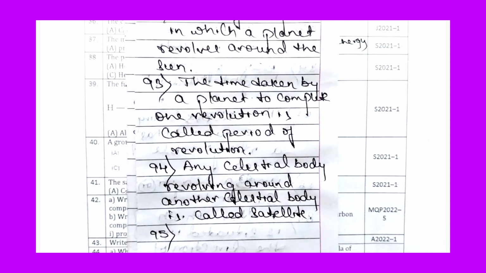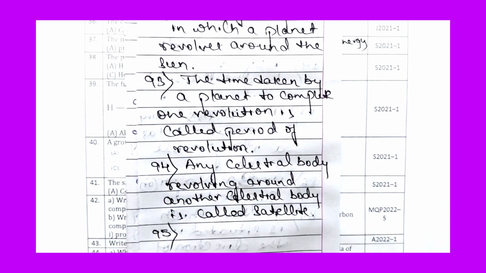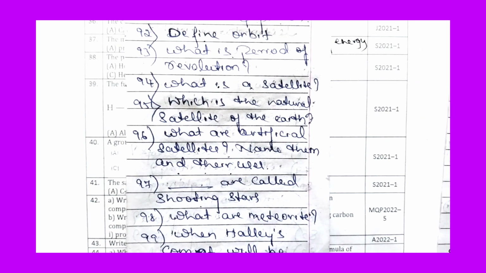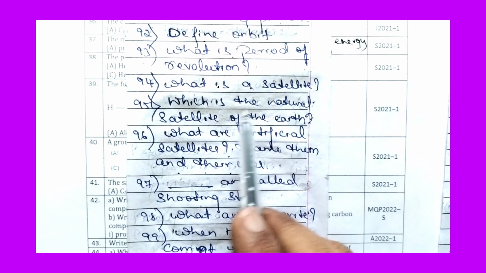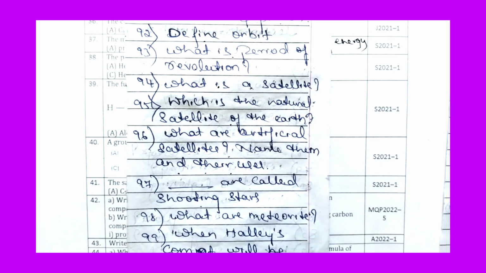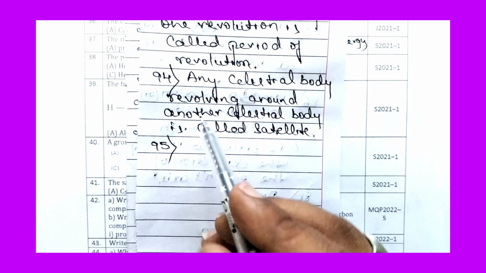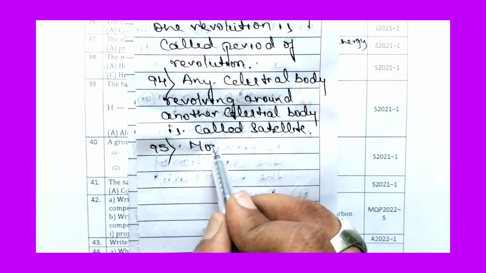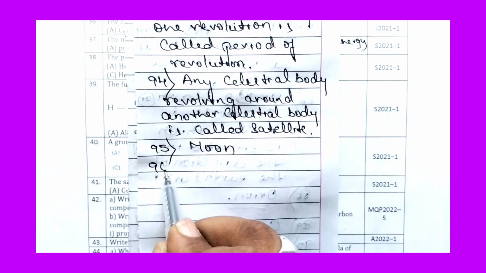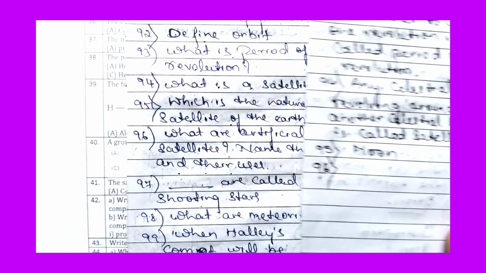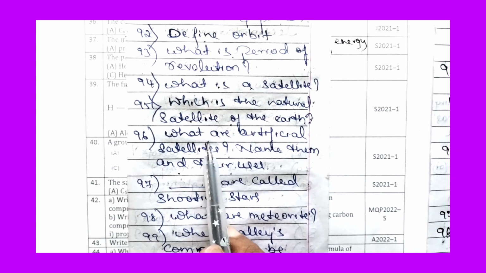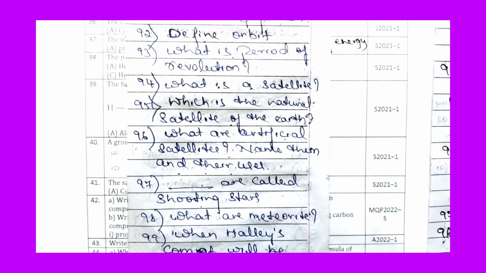Now let us move to question number 95. Which is the natural satellite of the Earth? The natural satellite of the Earth is the Moon. So now let us move to the 96th question. What are artificial satellites? Name them and their uses.